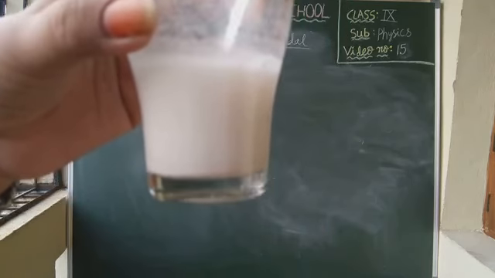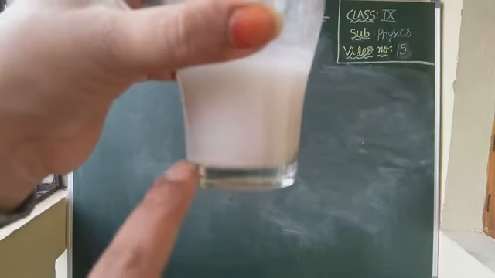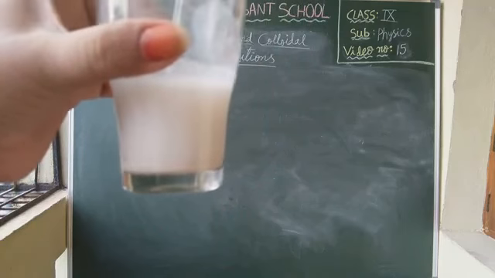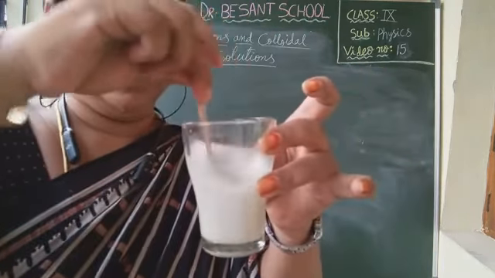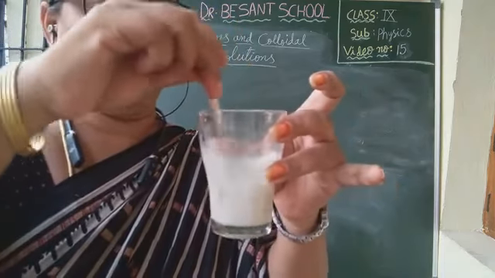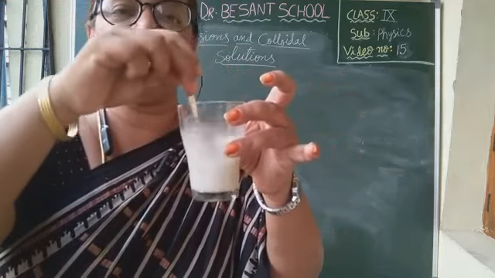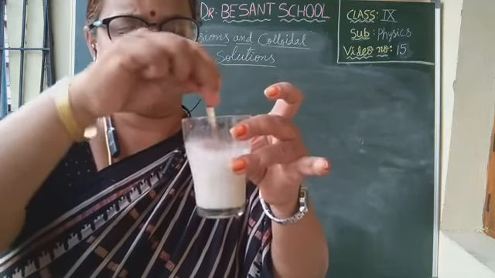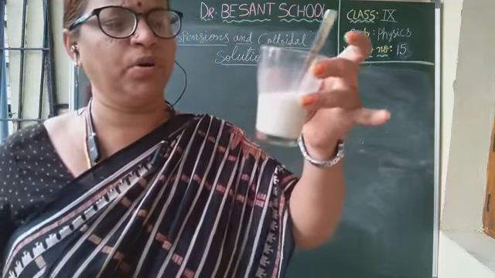Can you see anything at the bottom, children? Observe the bottom. What can you see at the bottom? Chalk powder. What happened to the chalk powder? See, it is remaining undissolved. When you leave it undisturbed, all the chalk powder is coming and settling at the bottom.